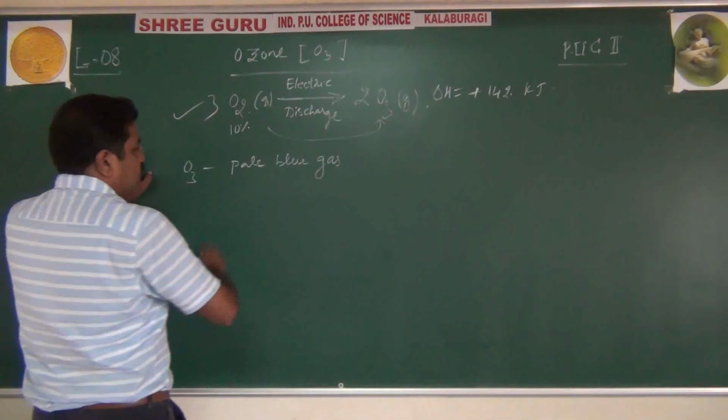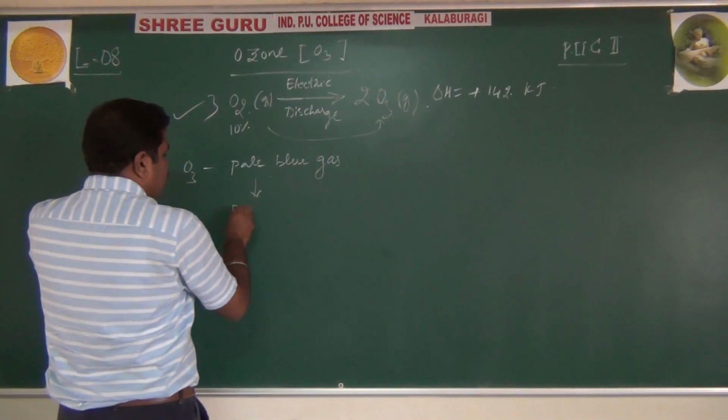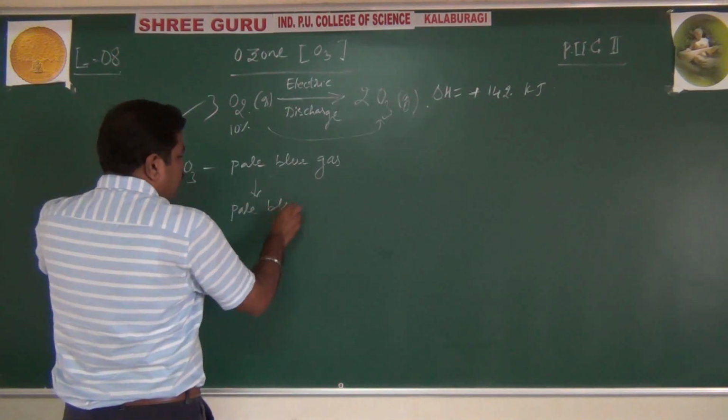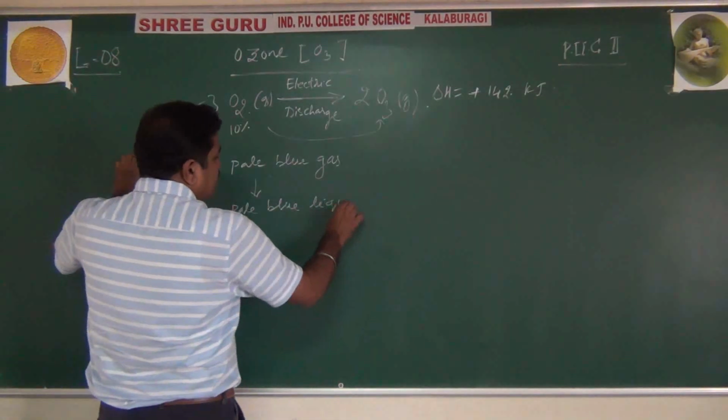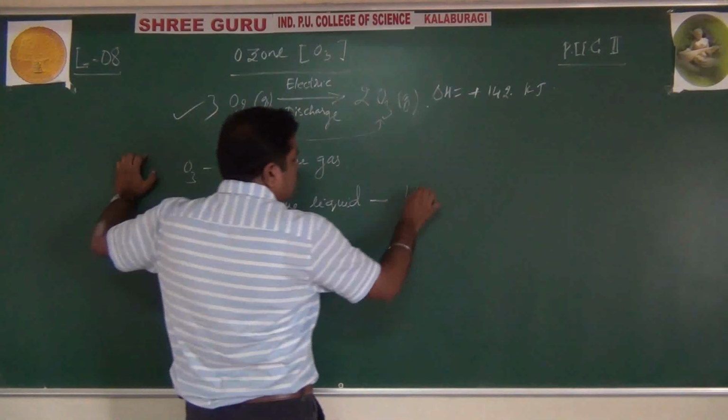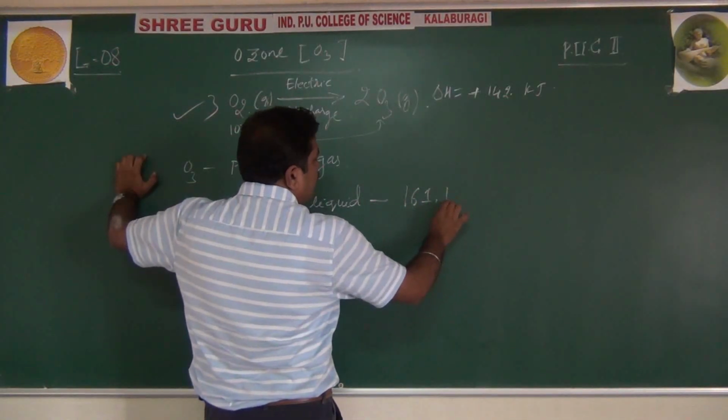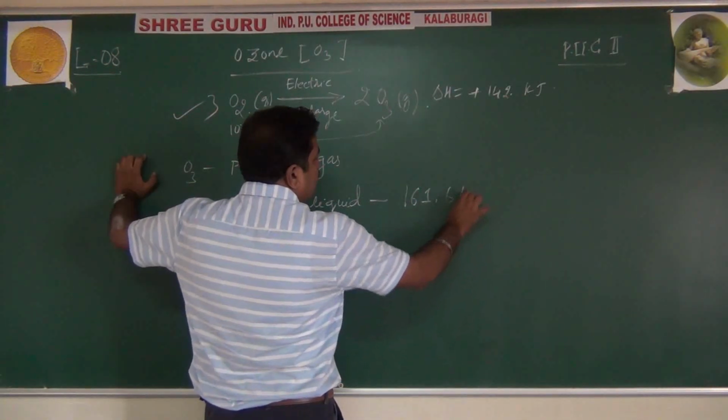Okay, at room temperature, but it changes to a pale blue liquid at about 161.6 Kelvin.